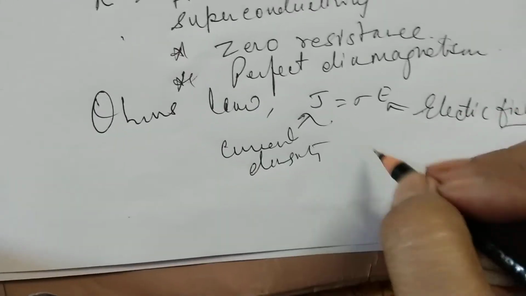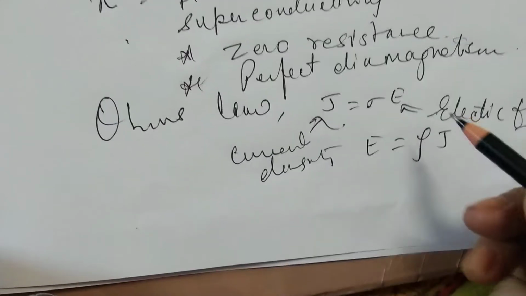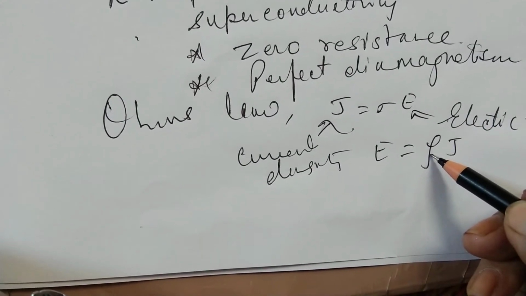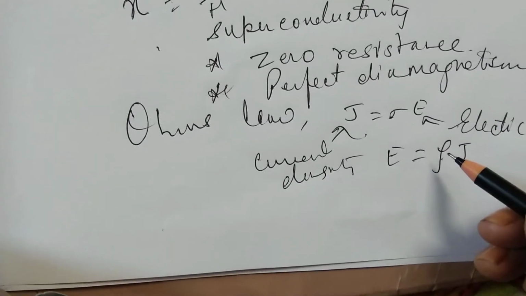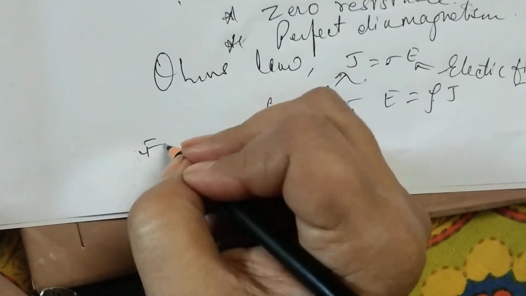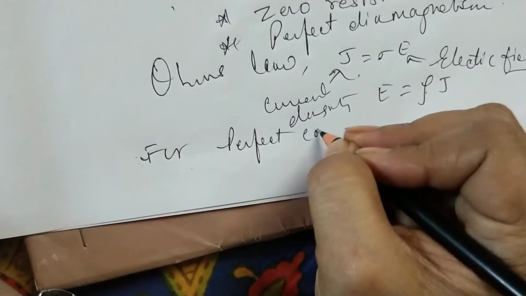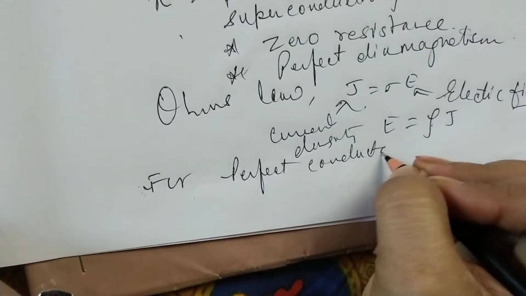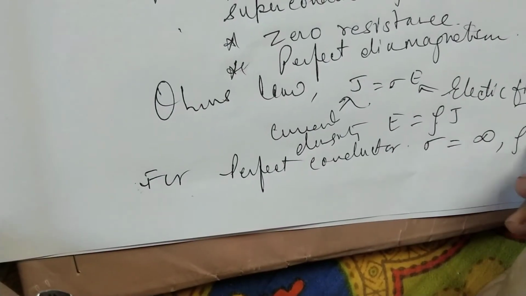We can also write E equals rho J, where rho is the resistivity, the reciprocal of sigma. For a perfect conductor, we have sigma equal to infinite and rho equal to 0.